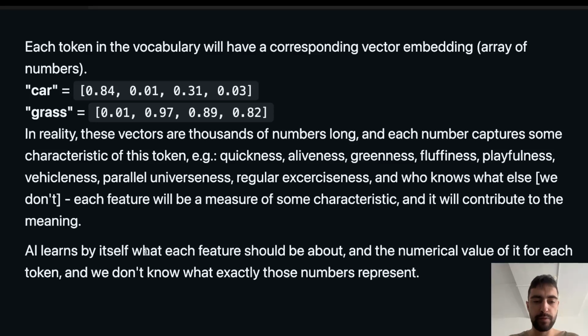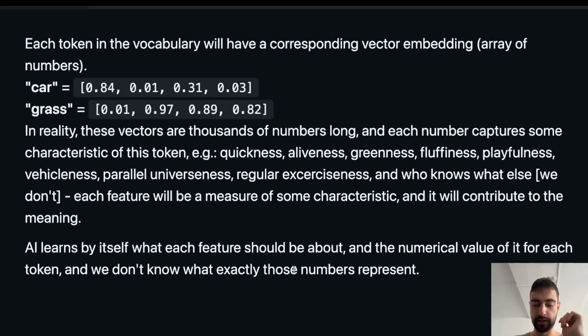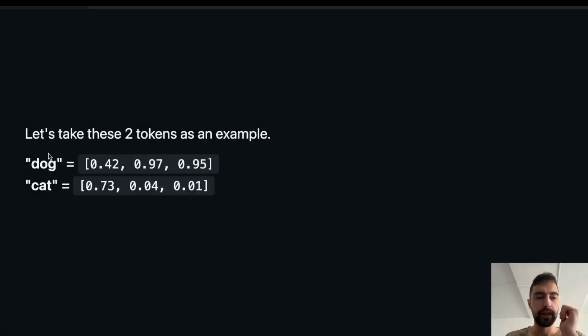AI learns by itself what each feature should be about and the numerical value of it for each token. And those might be different features, different characteristics for each position. And we don't know what exactly those numbers represent. Research on this is actually accelerating, and maybe within a year we will be able to know a lot better, but not yet. I will show you another quick example, tokens dog and cat. Here we will also presume, for simplicity reasons, that first feature encodes same characteristic, second feature encodes same characteristic, etc.